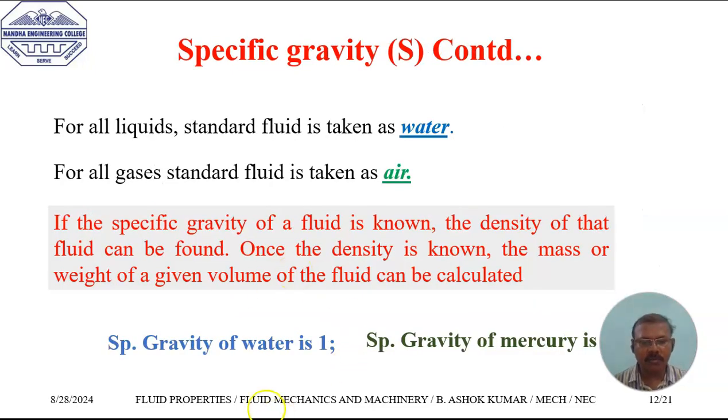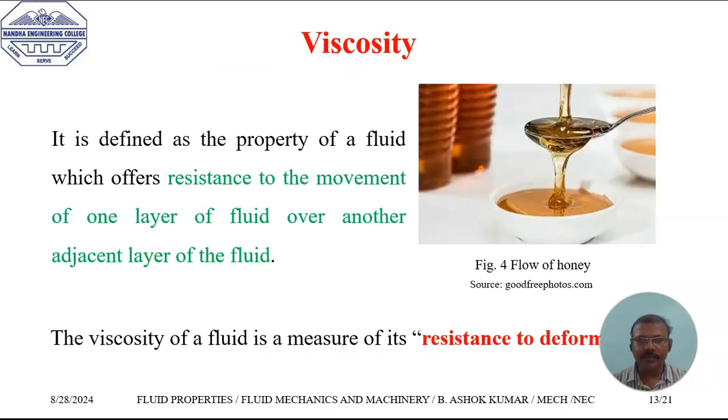Specific gravity of water is 1. Specific gravity of mercury is 13.6. What do you mean by specific gravity? What can we understand by the value of specific gravity 13.6? The specific gravity is nothing but relating the given liquid with the standard liquid. As the specific gravity of mercury is greater than 1 and equal to 13.6, it depicts that mercury is 13.6 times heavier than water.